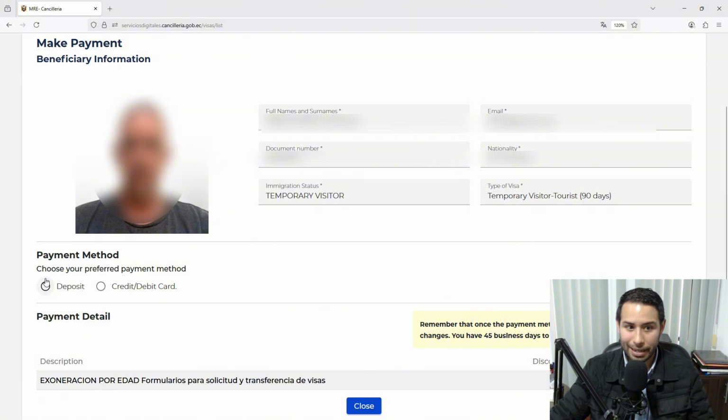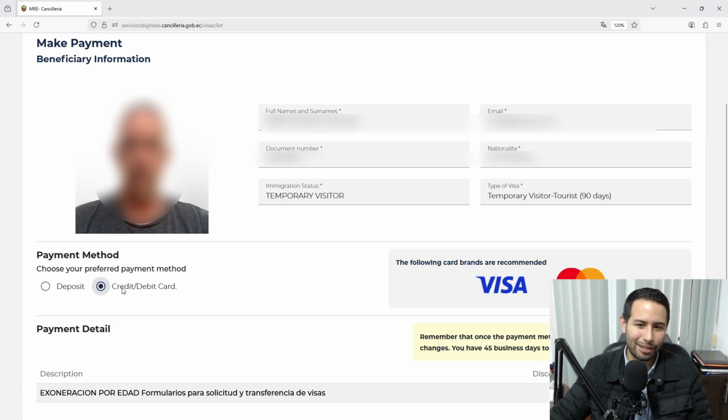Deposit here in banking, Ecuador, or debit card. When you're applying for a tourist visa, it's assumed that you are not in Ecuador. So for the debit card, the following card brands are recommended: Visa and MasterCard. I don't recommend debit card, but if that's your only option, then you may try.